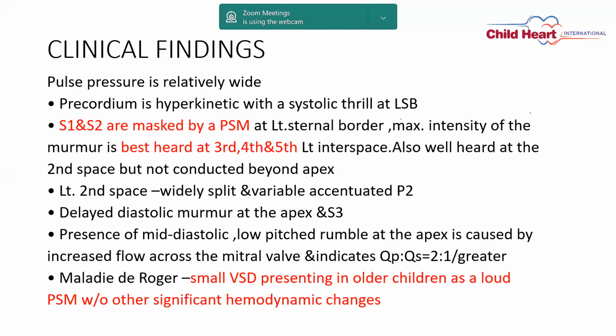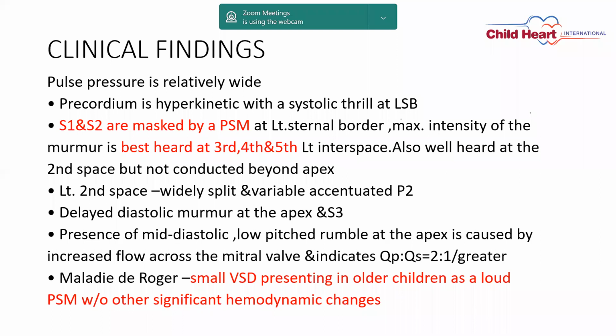So let us read this slide. In the left second space, you will see the widely split sound with loud P2 according to the pulmonary artery pressure.